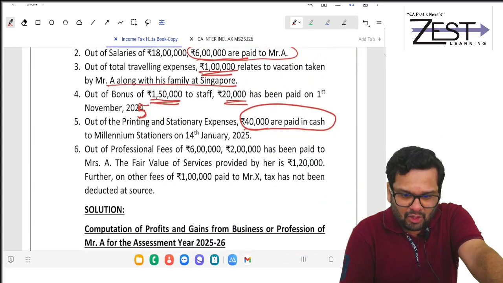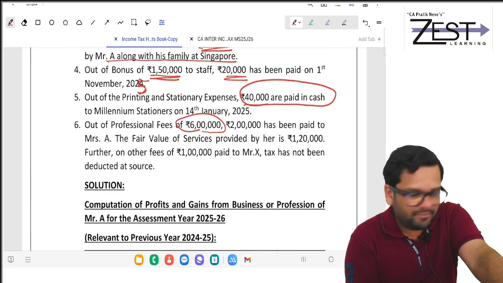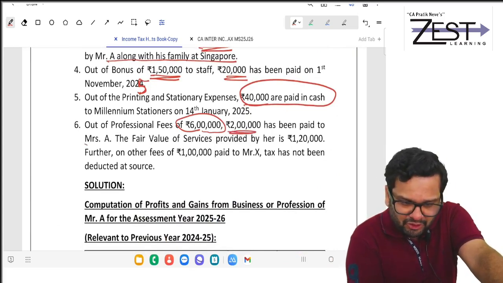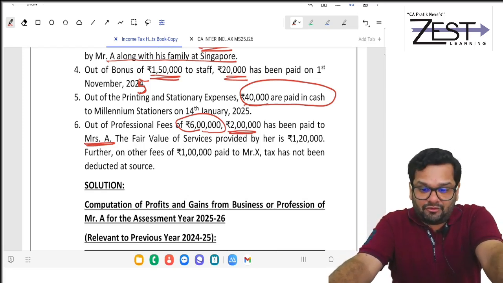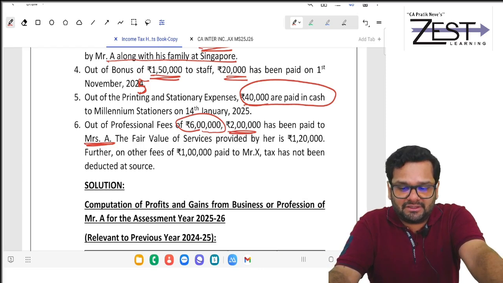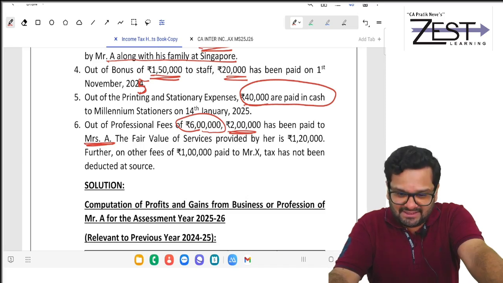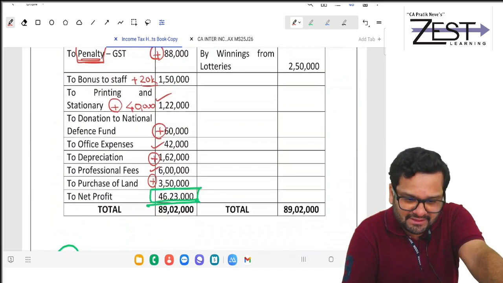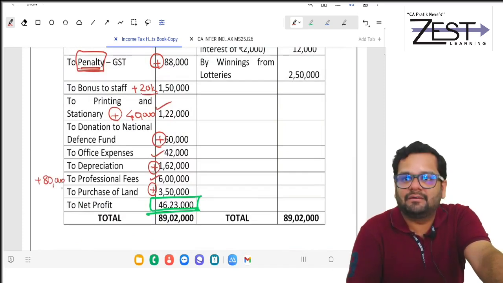Next, out of professional fees of 6 lakh, 2 lakh has been paid to Mrs. A. Mrs. A means his wife. Fair value of services provided by her is 1,20,000. So how much is excess? What will you do with excess? Add.